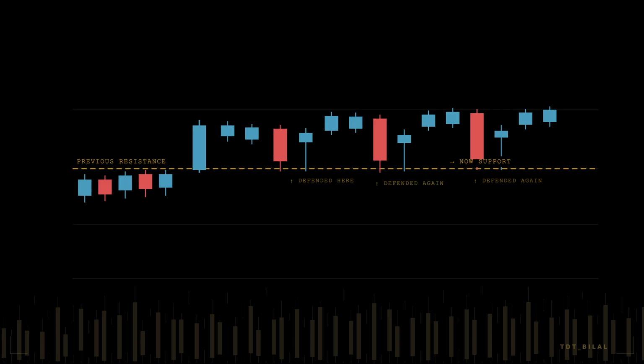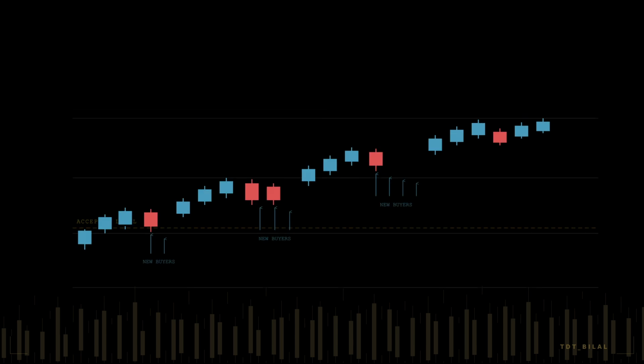Accepted: price is not just moving beyond a level. Price is holding beyond it. Candles are building here. Pullbacks are defending the new pricing. The market is saying this value is accepted now. Continued participation: the move is not running on the initial burst of energy. The new participation is entering on pullbacks. Continuation is being sustained by ongoing flow, not by the exhausting momentum of the breakout candle alone.